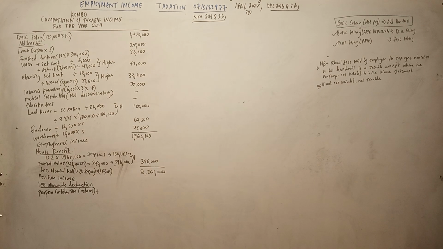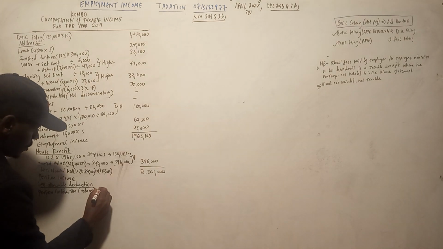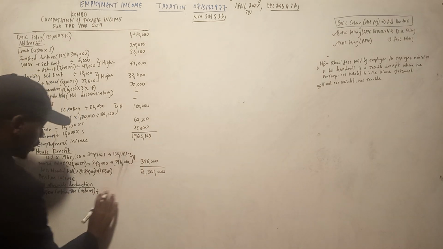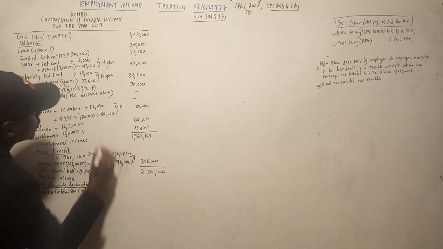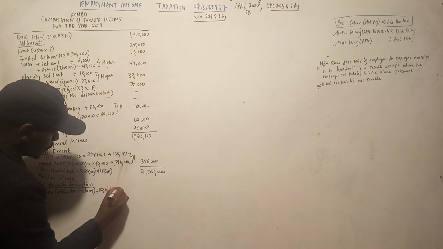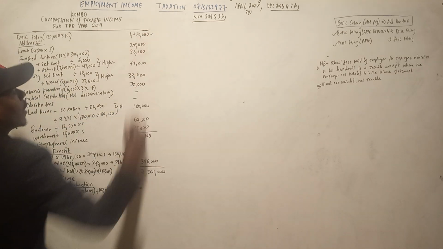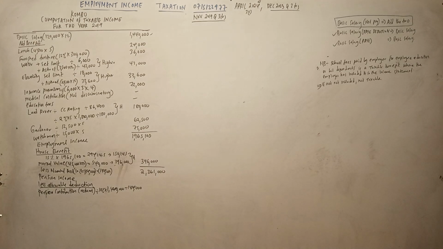Pension ilikuwa which information? Number 5. So he contributed 10% of his monthly pay toward a registered scheme. So monthly pay ni ile 1,440,000. You can share 10% times the monthly pay, which is 144,000. That is a monthly pay.